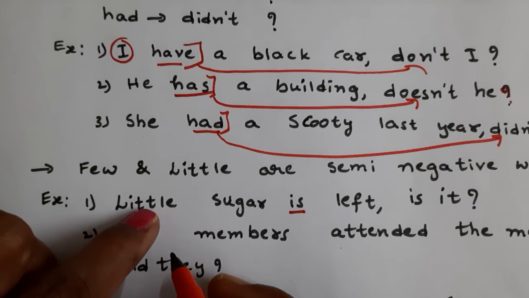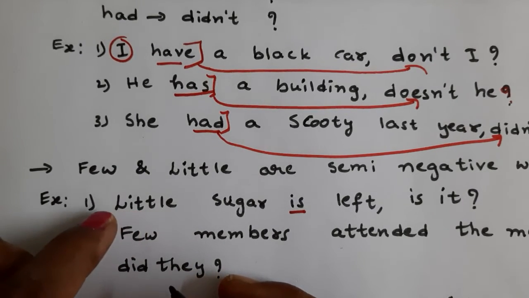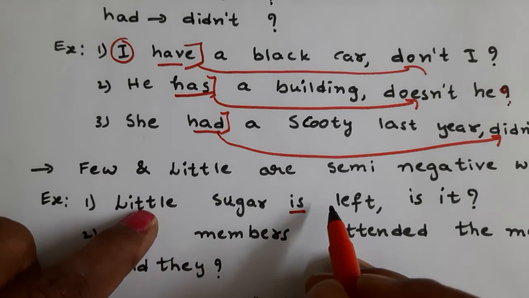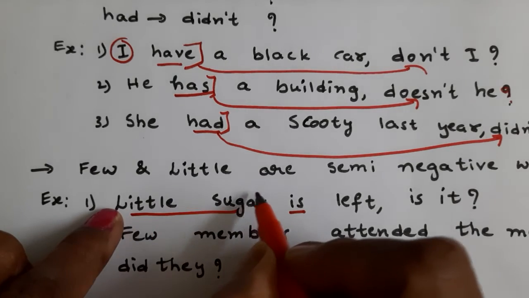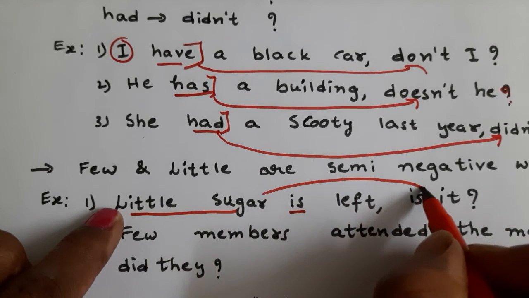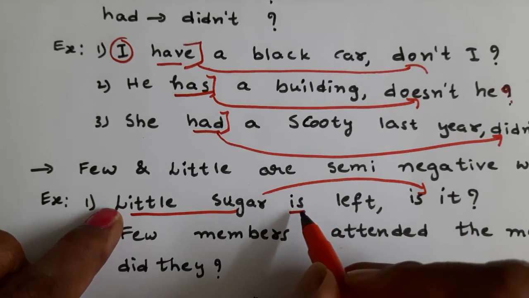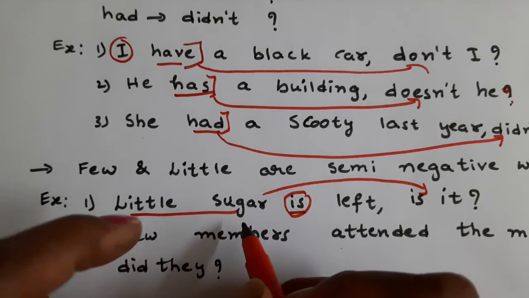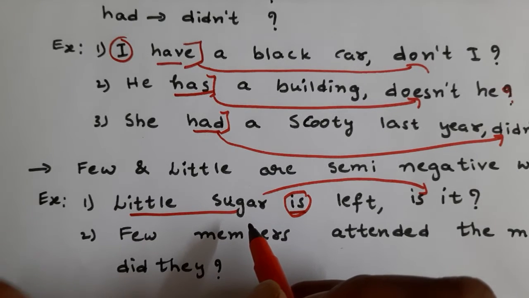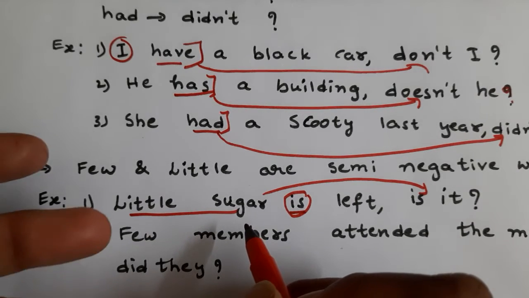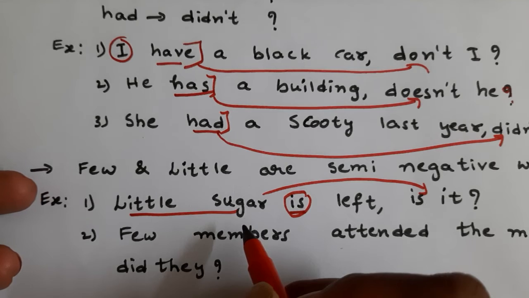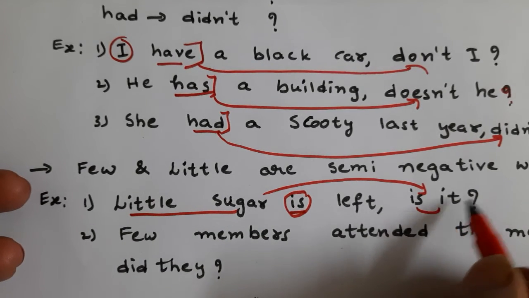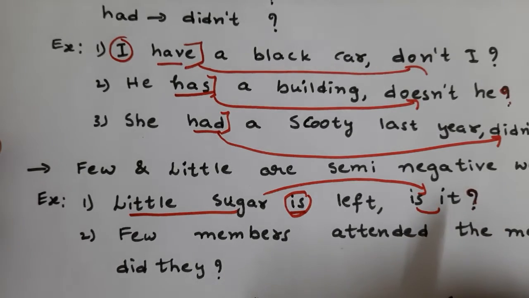If only the word little is there and no article before it, it is treated as a negative statement. That's why we write a positive tag. The verb is "is", and next, sugar. Out of I, we, you, he, she, it, they, which is suitable? It only. So we write "is it?" and the question mark is common.